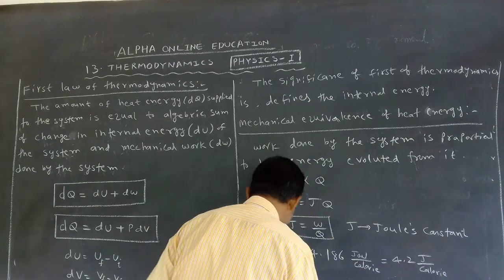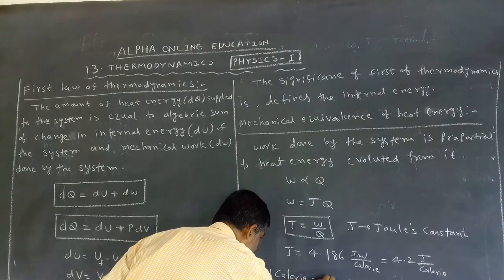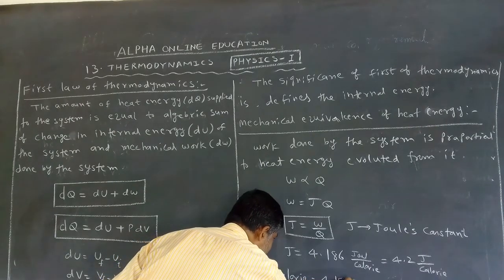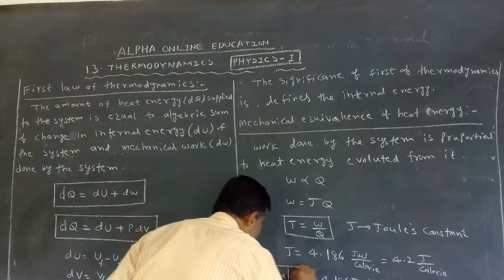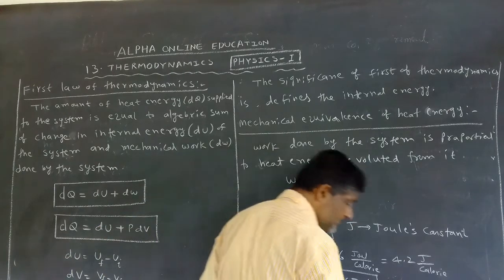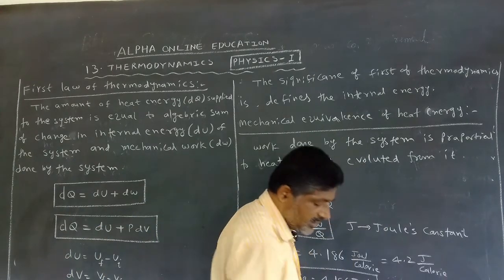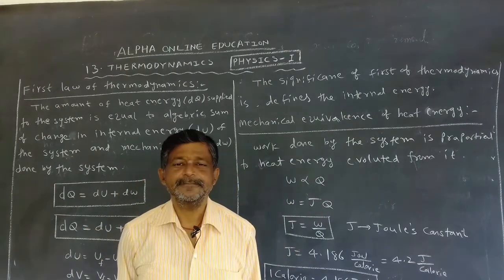That's why we can say 1 calorie is equal to 4.186 Joule. 1 calorie is equal to how much? 4.186 Joule. Okay, this is the mechanical equivalence of the heat expression.